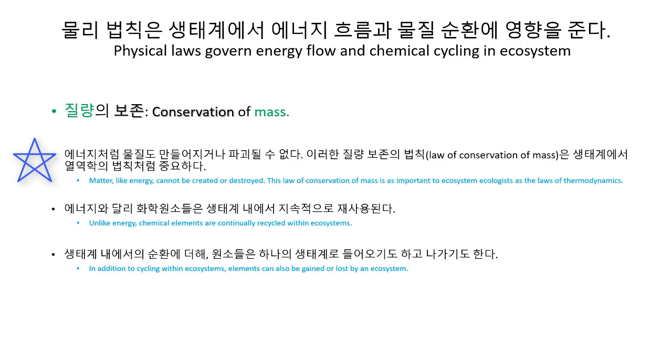Matter, like energy, cannot be created or destroyed. This law of conservation of mass is as important for ecosystems as are the laws of thermodynamics. Unlike energy, chemical elements are continually recycled within ecosystems. In addition to cycling within ecosystems, elements can also be gained or lost by an ecosystem. Most gains and losses to ecosystems are small compared to the amounts that cycle within them.